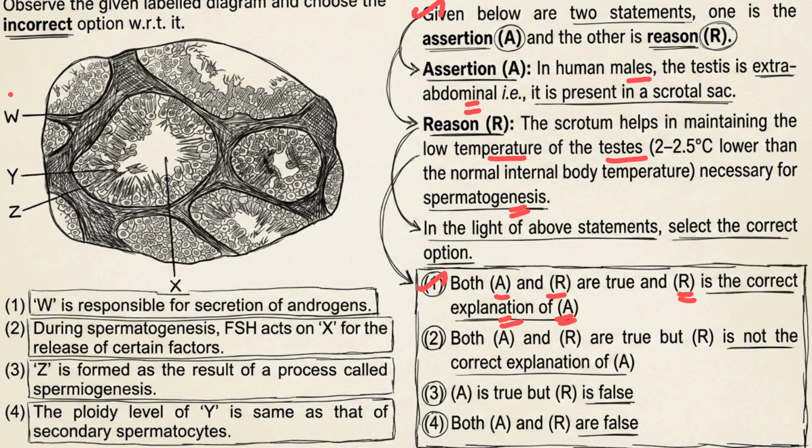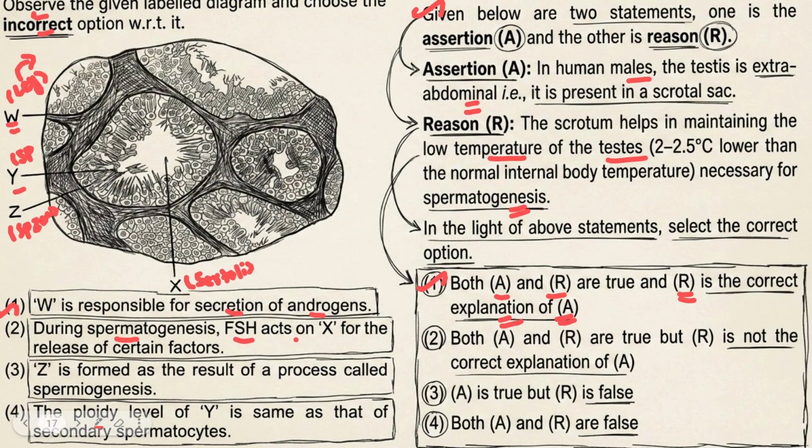And we already know W is Leydig cells or interstitial cells. Sorry, W is Leydig cells, Y is spermatogonia, Z is going to be spermatozoa, and X is Sertoli cells. In this place the markings are not proper, but you can just see. So W is responsible for secretion of androgens. Yes, Leydig cells only will produce androgens. This you know from the chemical control chapter. That is correct. They are asking for the incorrect one, that we will see.